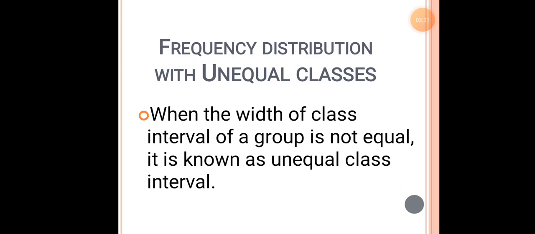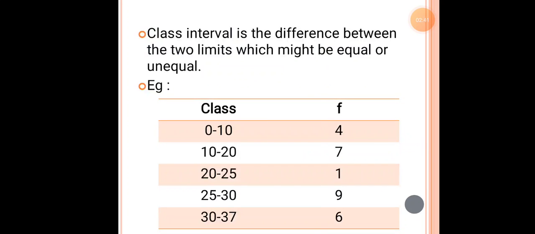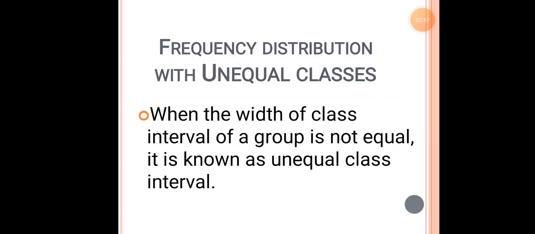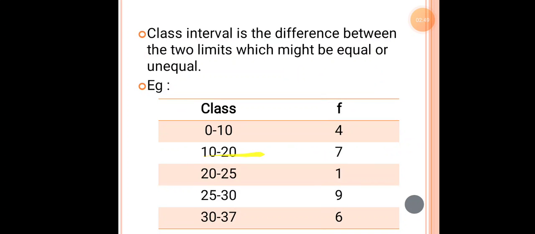When the width of the class interval of a group is not equal, it is known as unequal classes. As I can show you in this particular example, the first class is 0 to 10, the second class is 10 to 20, the third class is 20 to 25, the next is 25 to 30, and the last one is 30 to 37.